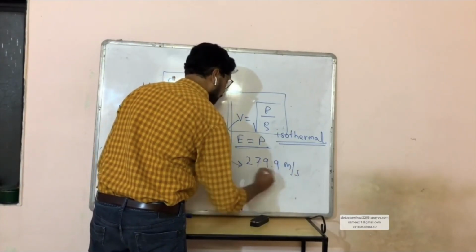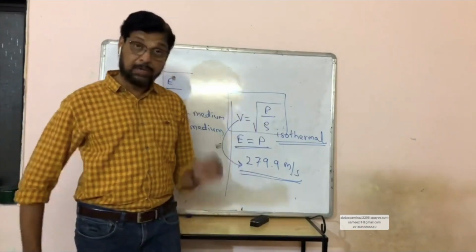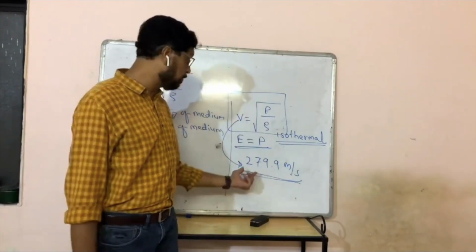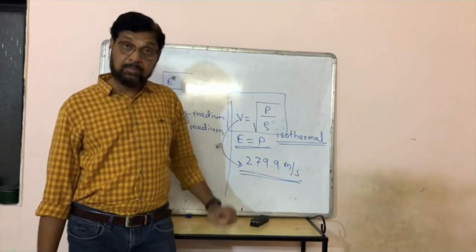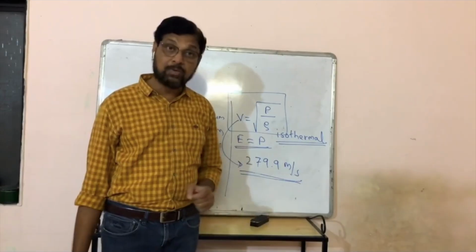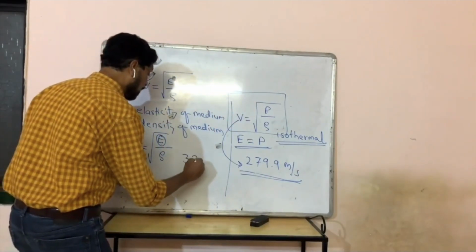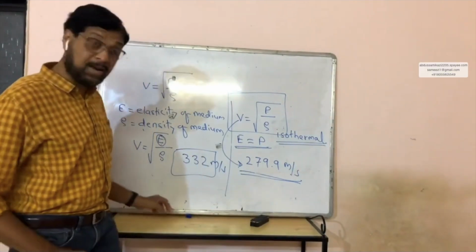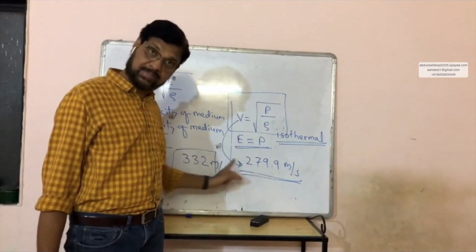Then this velocity comes out to 279.9 meter per second. By using Newton's formula, if you find out velocity of sound in air at NTP, it comes out to 279.9 meter per second. But actual velocity of sound in air at NTP is 332 meter per second, approximately. Means there is a huge difference.